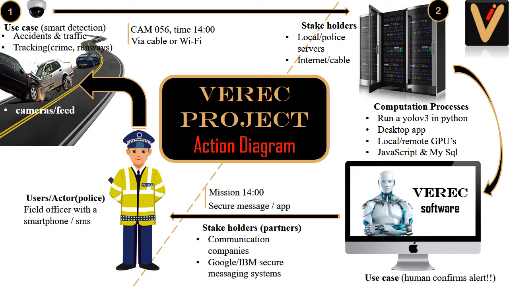So this data is sent to a server via cable or Wi-Fi, depending on the police infrastructure. The stakeholders at the server's end can either be local police servers or remote servers. So we can access that data either via internet or cable. After accessing that data, we run computational processes on it. We run a YOLO v3 AI model that does the detection using Python. This detection is displayed in our desktop application.